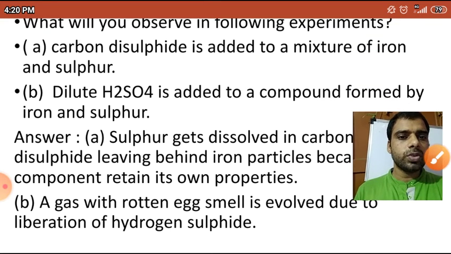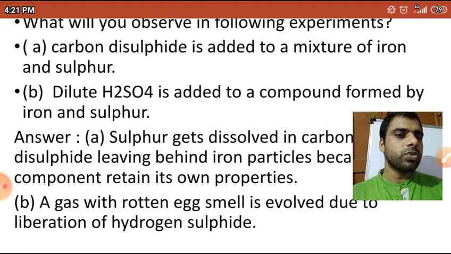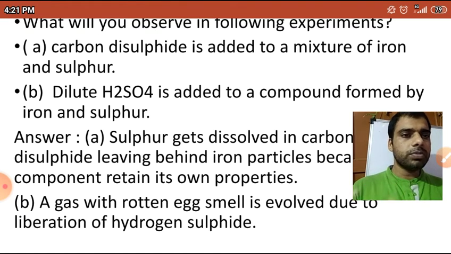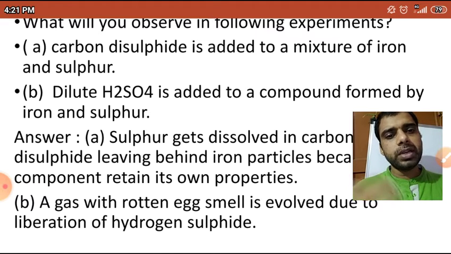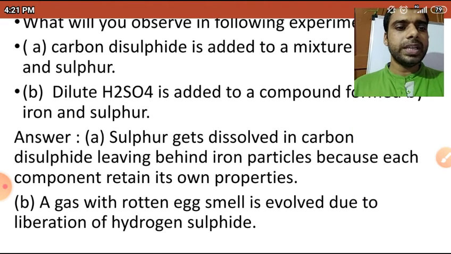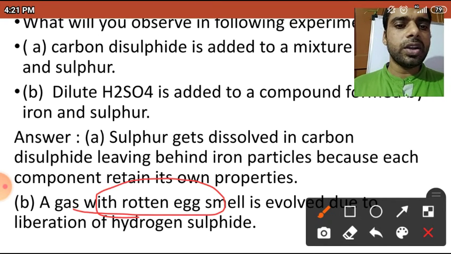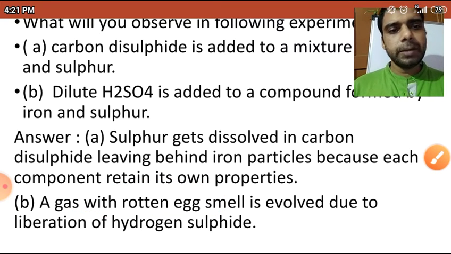So you can see here the question is, dilute H2SO4 is added to a compound formed by iron and sulfur. So iron plus sulfur will form iron sulfide, and iron sulfide when mixed with H2SO4 forms H2S, and it will smell like a rotten egg. Hydrogen sulfide smells like that.